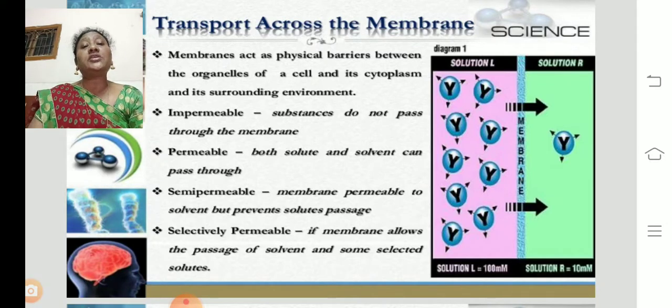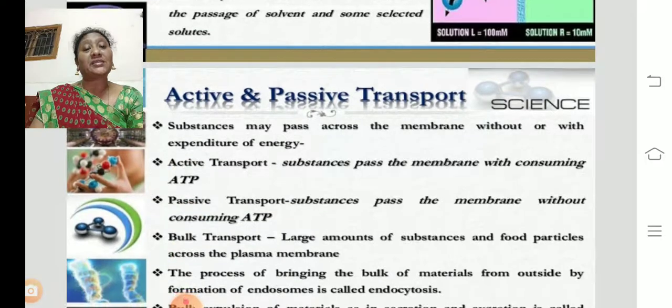The material which is able to dissolve substances in itself is called the solvent. So here selectively permeable means it allows all the solvent particles and it rejects some solutes, but it allows only the wanted solute particles in itself. In this manner the semi-permeable membrane acts.